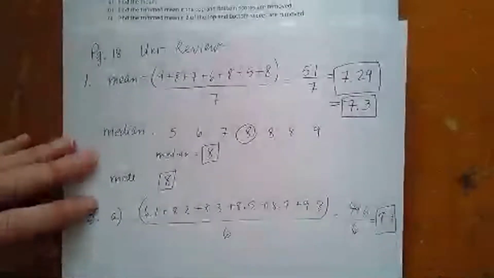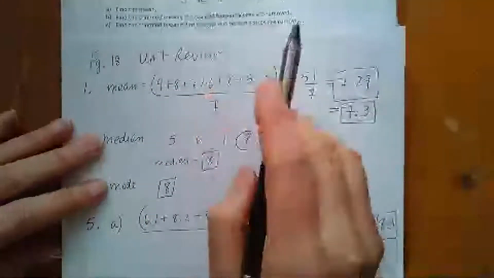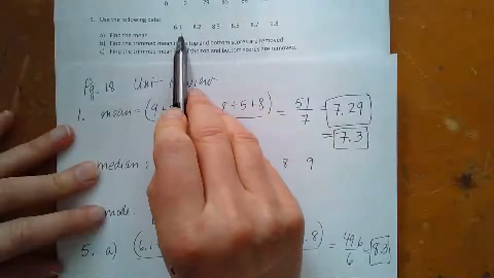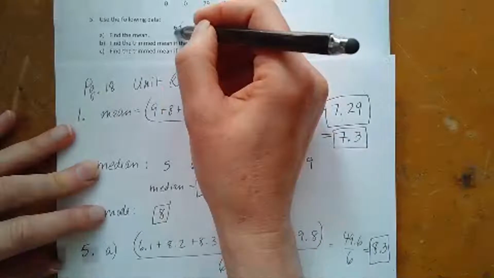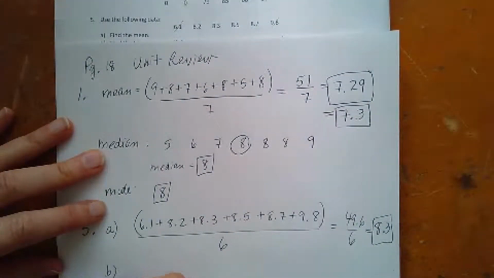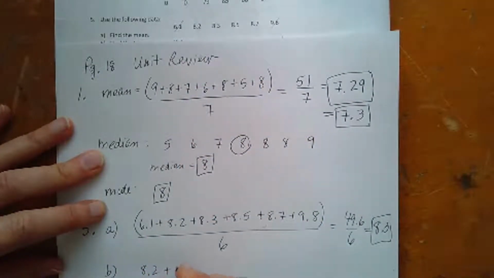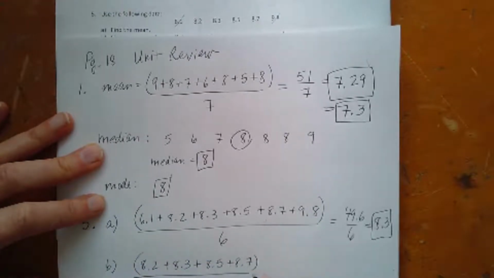Now it's saying trim the top and the bottom scores. So I have to make sure they're in order. Small, and then the next one. Yeah, so they're all in order. So if I trim the top and the bottom, it's going to reduce my numbers to 8.2 and 8.3 and 8.5 and 8.7.